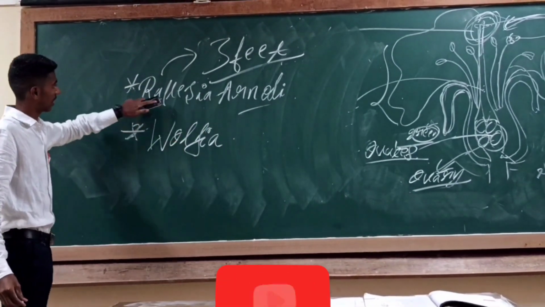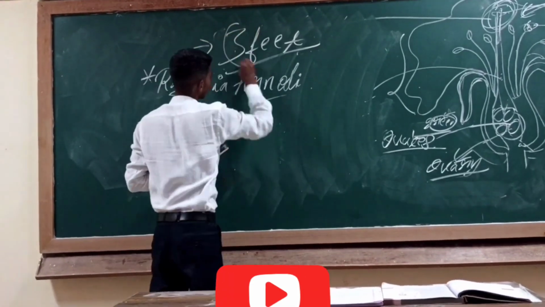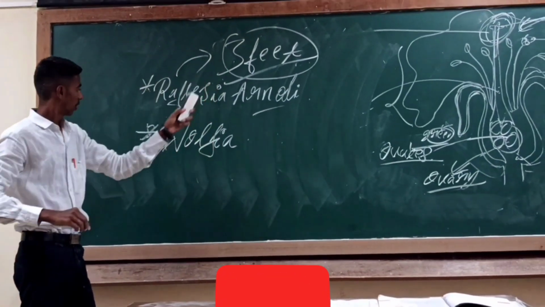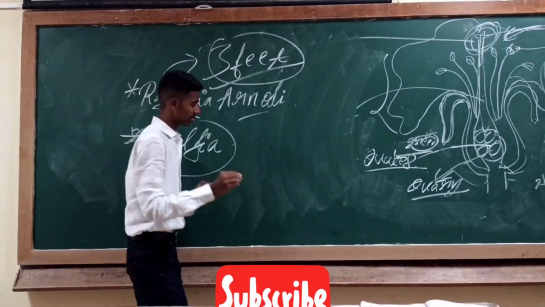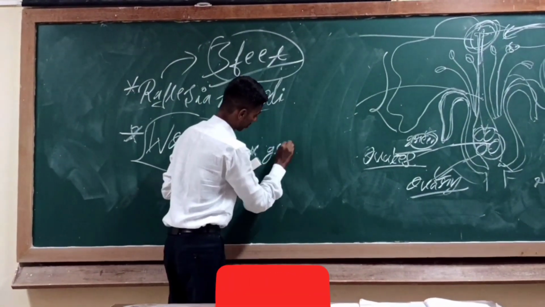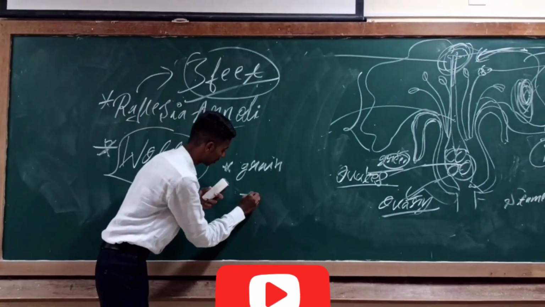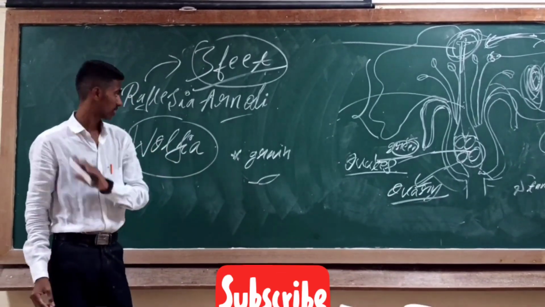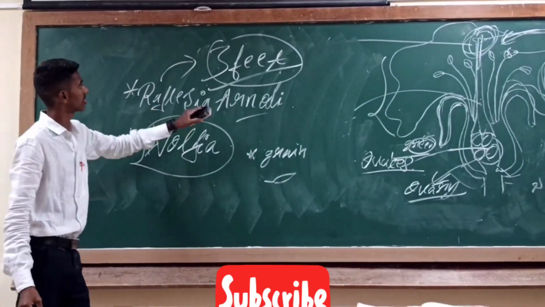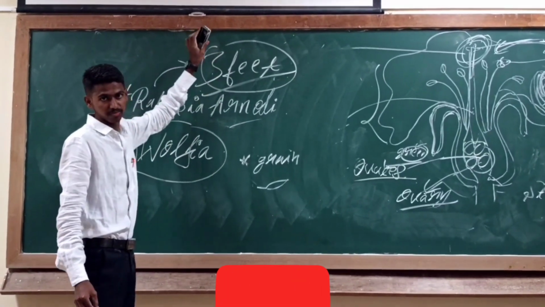Students, it's clear here. Rafflesia arnoldii, which is 3 feet in height, is the biggest flower found on earth, whereas Wolffia is the smallest flower, as small as a grain. Consider this as your rice grain; it is as small as a rice grain. Rafflesia arnoldii is the biggest flower found on earth, which is 3 feet.